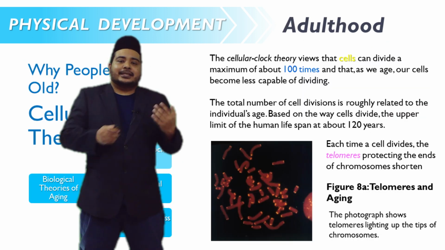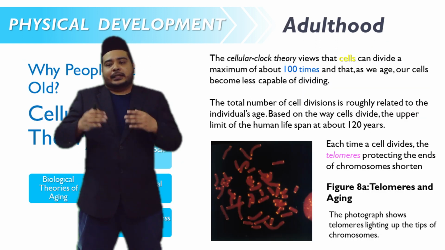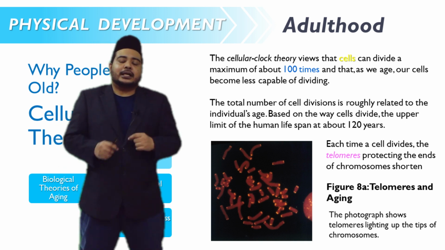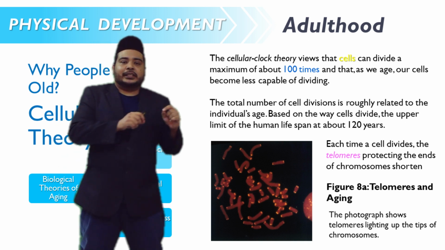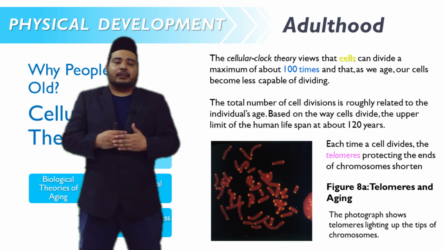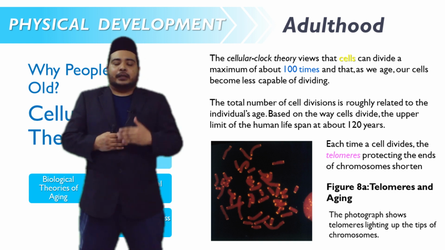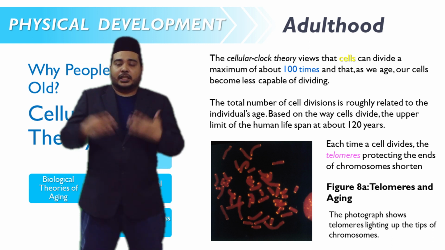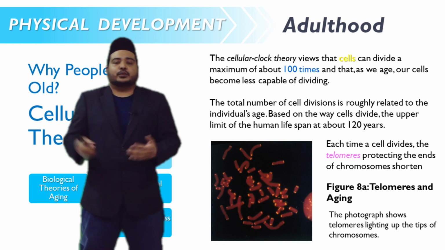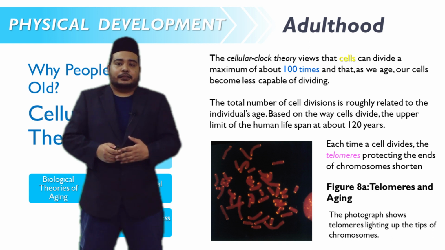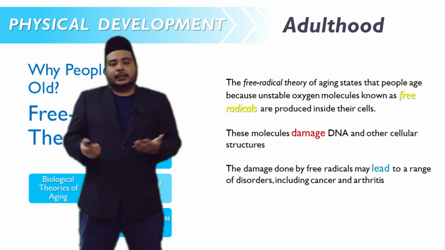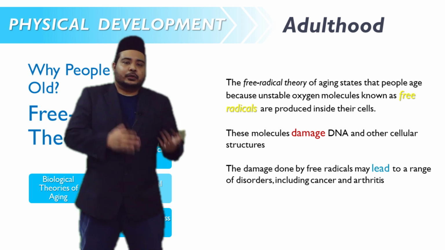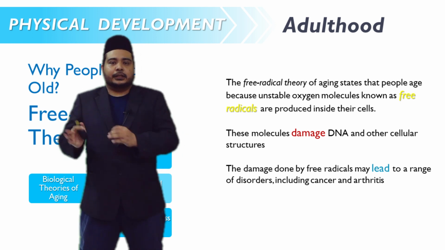So the cellular clock theory stresses that we get old because our cells can no longer divide. That's why we have limited time. After a while, we will show the effects of aging in terms of physical performance as well as cognitive performance. The second theory that explains why people get old is free radical theory.